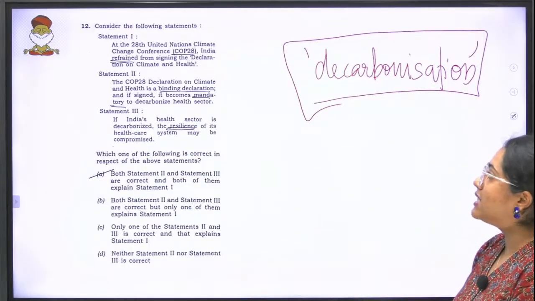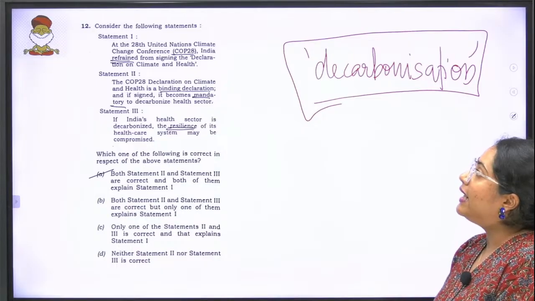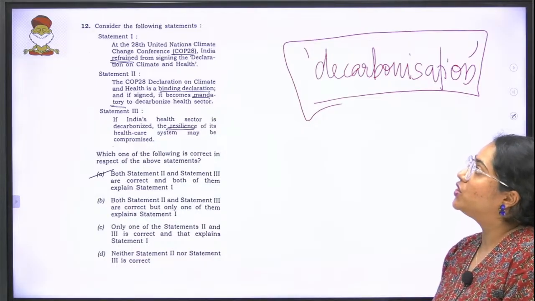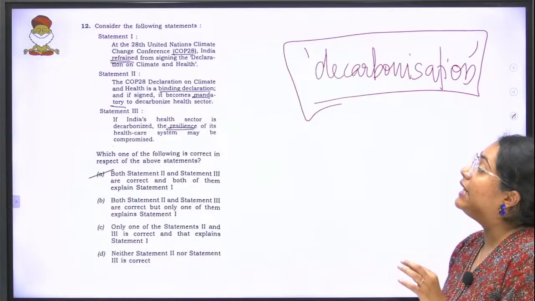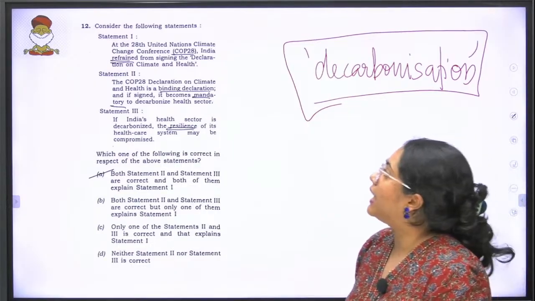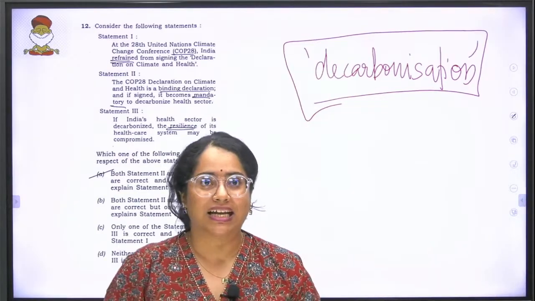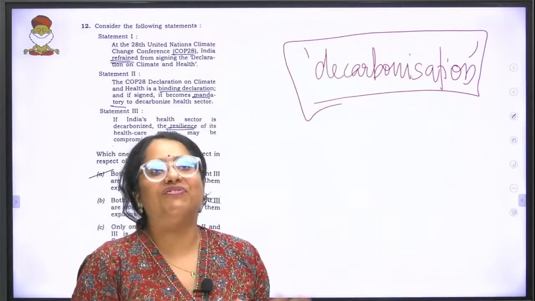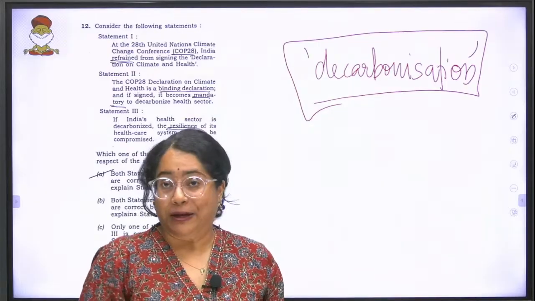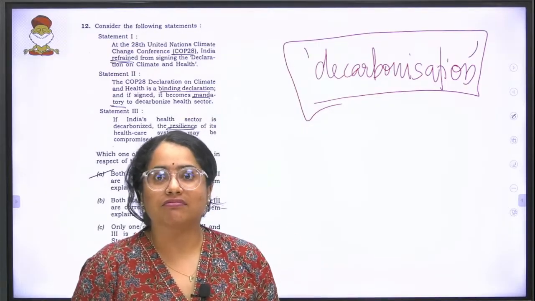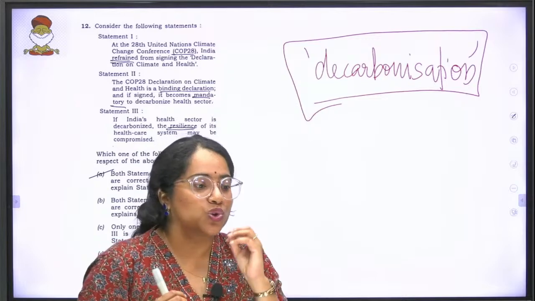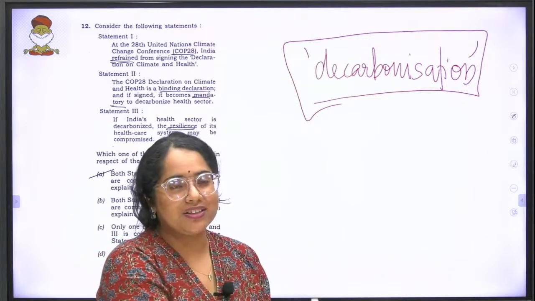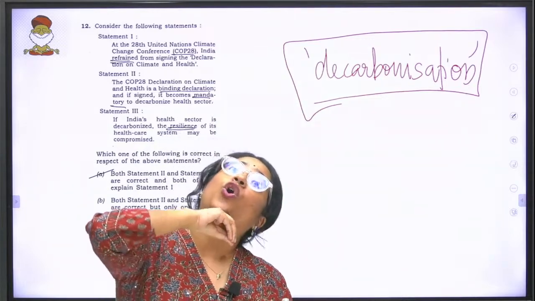The question says, at the 28th United Nations Climate Change Conference, COP28, India refrained from signing the Declaration on Climate and Health. This is a question that made me really happy, because every time there is a COP summit, I keep telling my students, India goes and signs a lot of agreements.